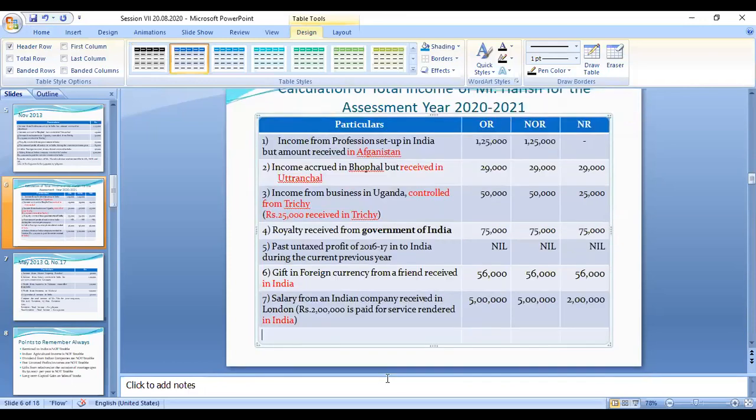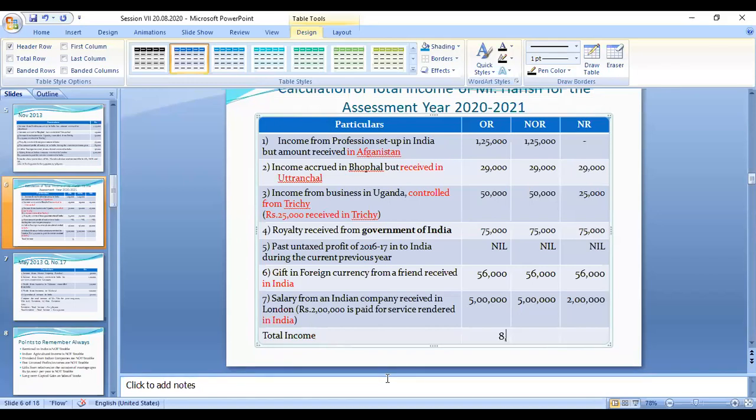This is the total income. If you put in the total: 1,25,000, 25 plus 29 plus 50 plus 75 plus 56 plus 5 lakhs, so 8,35,000.